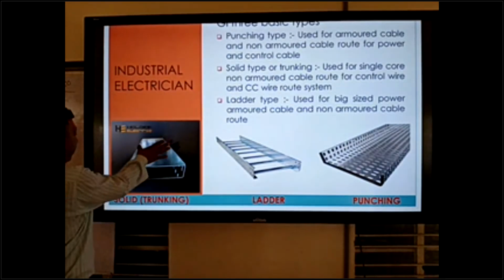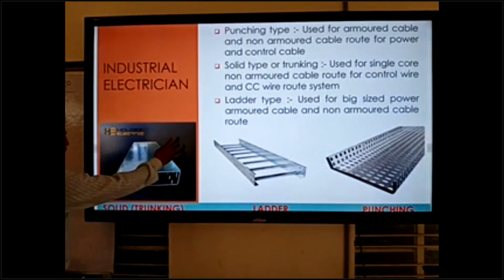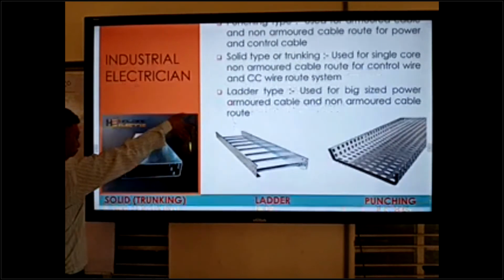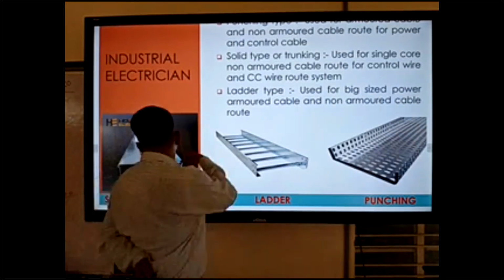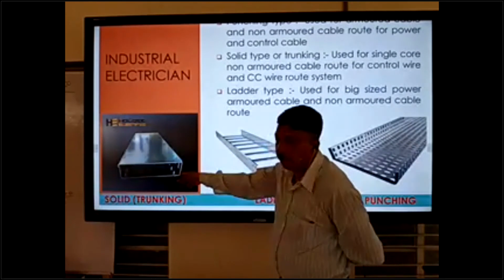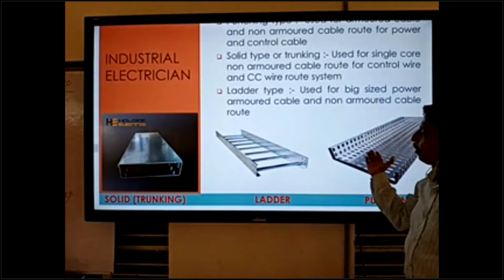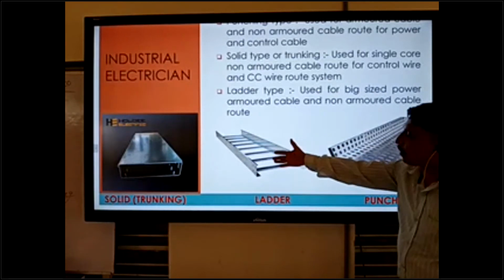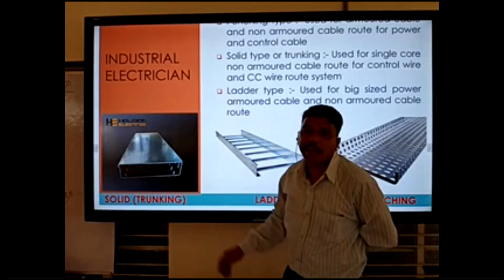And this is the solid type trunking, GI trunking. You can see this is the solid trunking. This is the solid type GI trunking. There is no hole. You see this punching has holes, ladder has holes, it's like a ladder type. This has no hole. This is solid type.